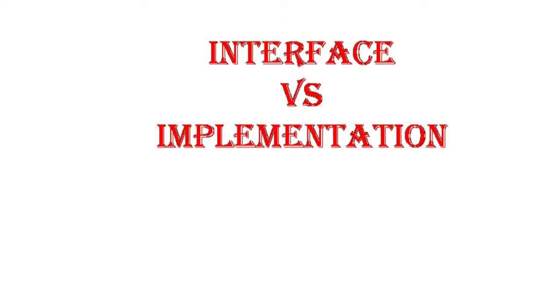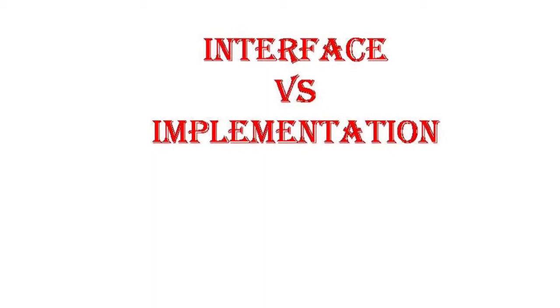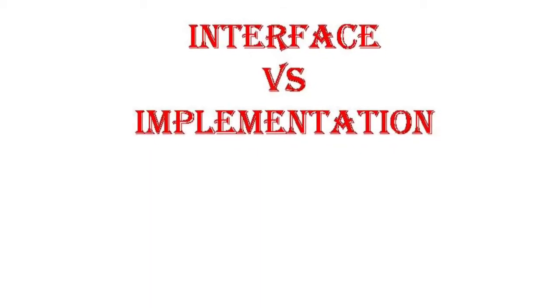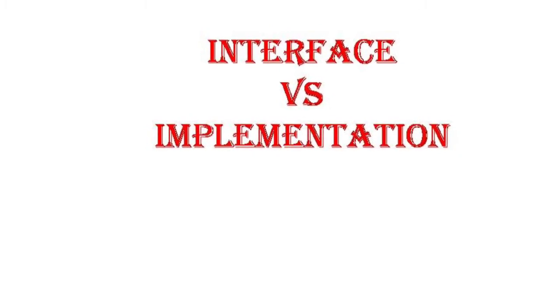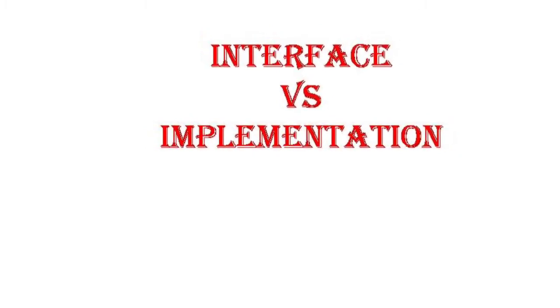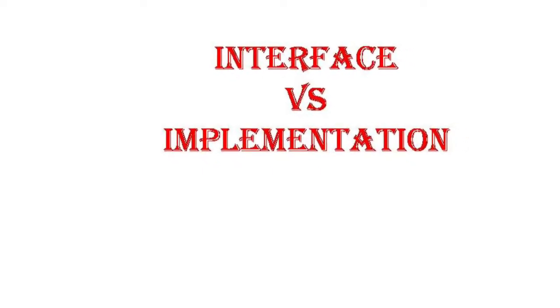First topic is interface versus implementation. An interface is a set of actions that an object can do. Implementation carries out the instruction defined by the interface. Let us see an example for interface and implementation.